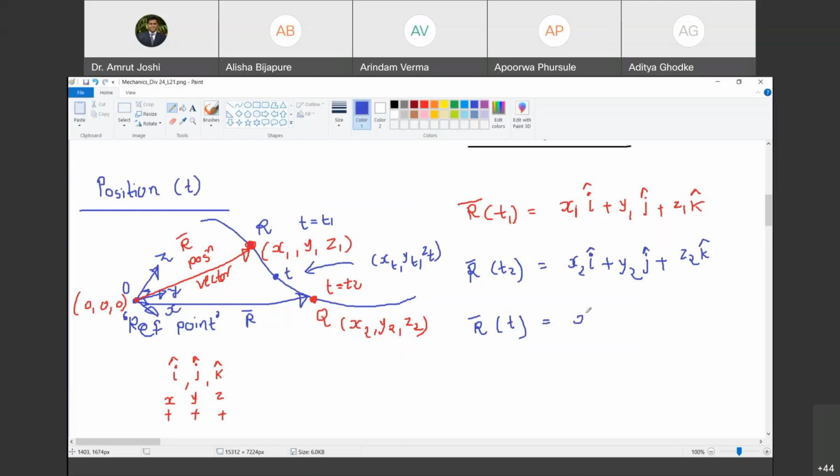Tell me. xt i cap plus yt j cap and third zt k cap. Now look at this expression and tell me, what is a function of time and what is not?